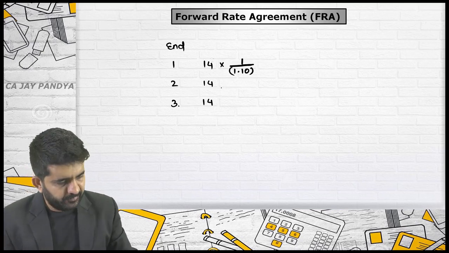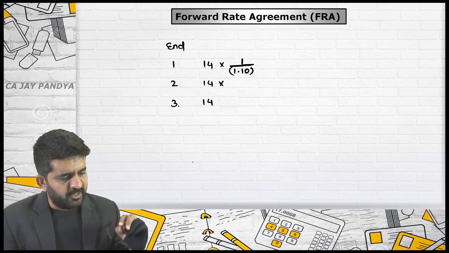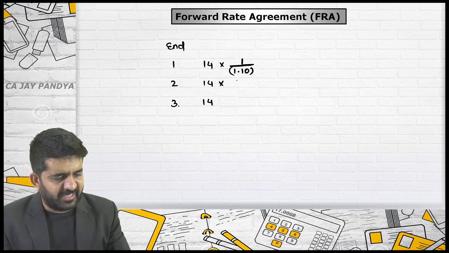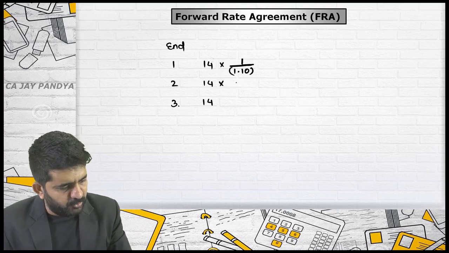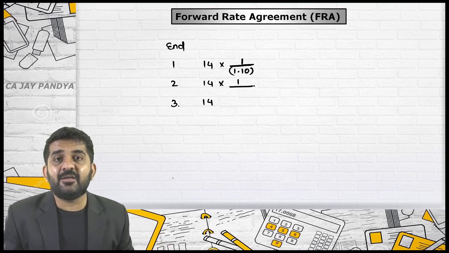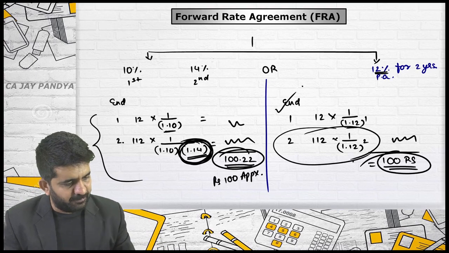Is it alright? Multiplied by. One of the students will join me, I'll tell who, and will need to tell me which is the correct answer. Black color pen or blue color pen. Divided by what is the interest rate of 2 years I have found out separately. Is it right? It is 12%.